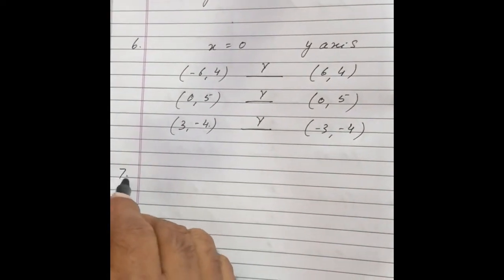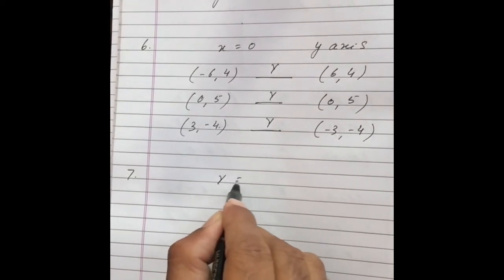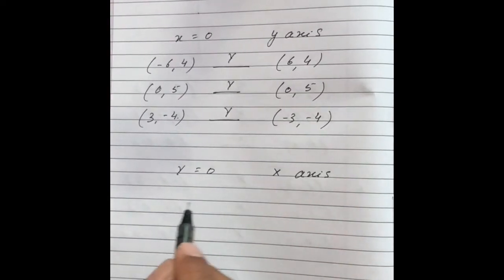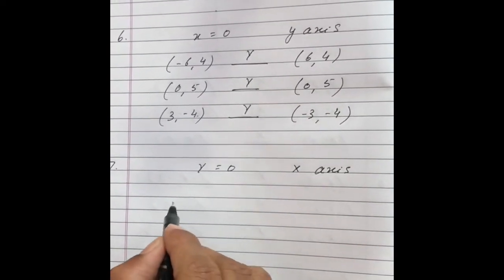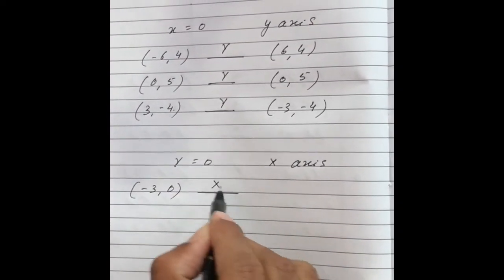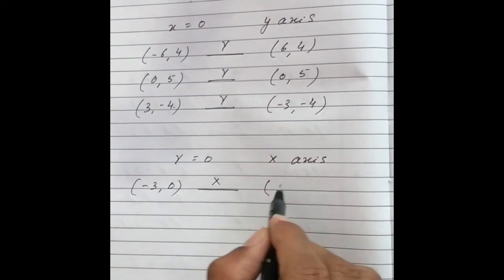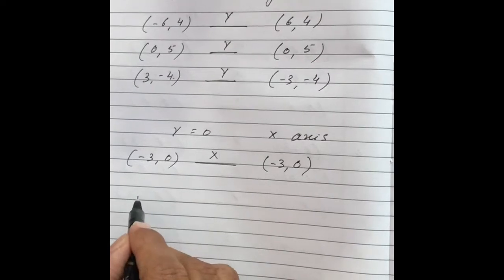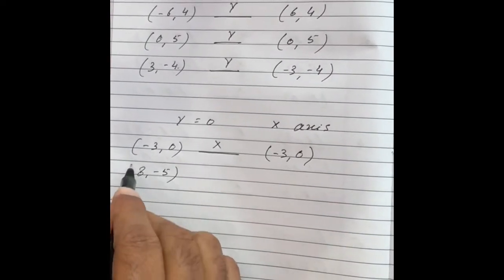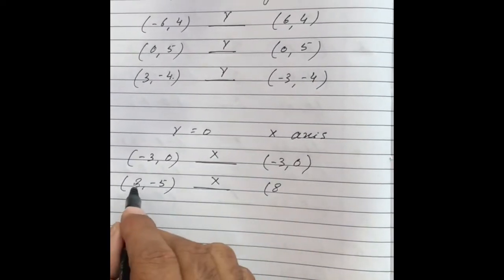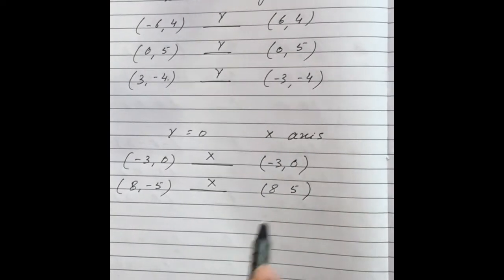Then question number 7. Here line y equals 0. Line y equals 0 means the x-axis. So (-3, 0). In place of y equals 0, I can write x-axis. When it is the x-axis, the first sign remains as it is. The second sign changes. Then (8, -5). For the x-axis, the sign of the first will remain as it is. The sign of the second will change. Minus 5 will become 5.